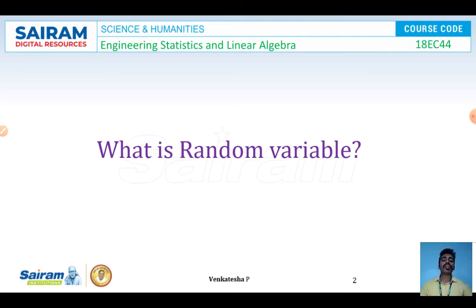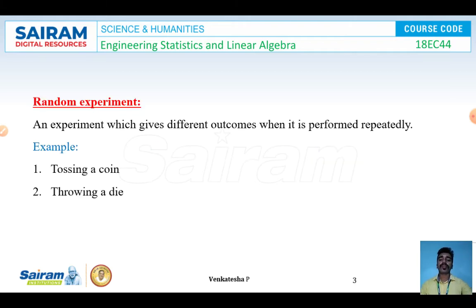Okay, now the question is, what is a random variable? Before learning about random variables, we have to know some basic concepts of probability. Now we will see that. The first concept is random experiment. An experiment which gives different outcomes when it is performed repeatedly. Those kinds of experiments will be called a random experiment.